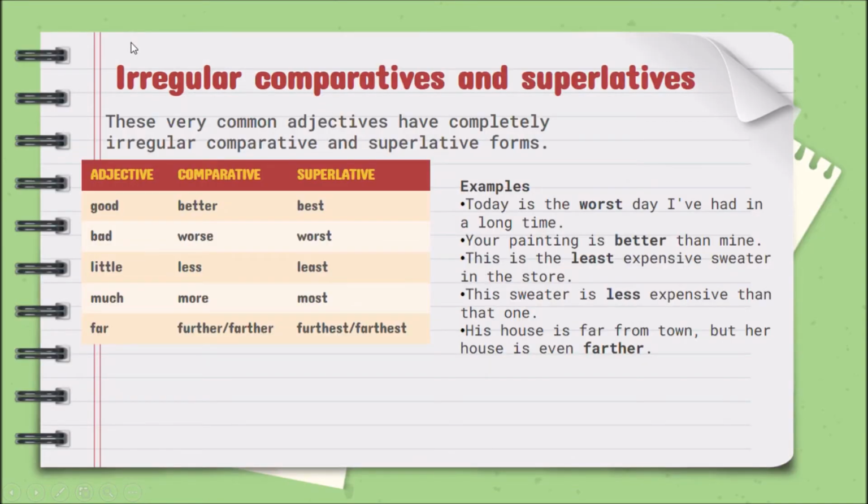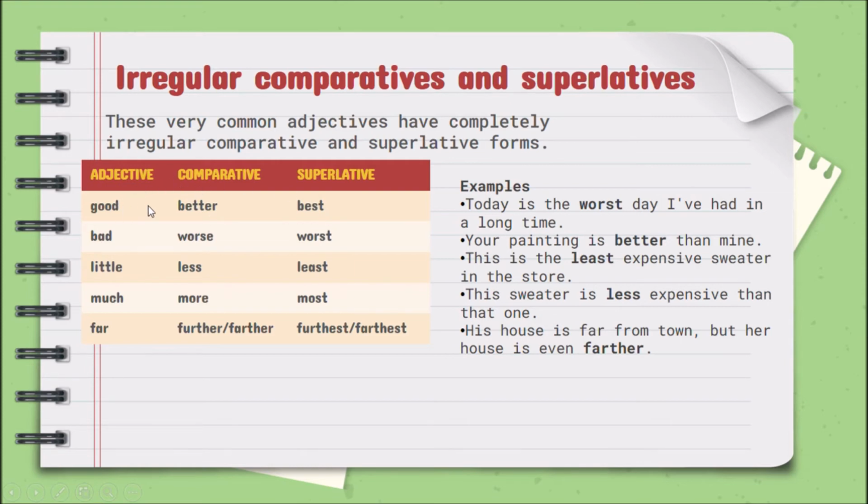Here we also have irregular comparatives and superlatives, but these are like 5 or 6 at the most. You don't have to worry about memorizing as you have to do with the irregular verbs. Here I have adjectives that are irregular when we talk about comparative and superlative, and these are very common. When we use the adjective good, ese sería un adjetivo de una sílaba, ¿cierto? Entonces lo que uno pensaría que es lo más lógico hacer es agregarle el er, pero este adjetivo good, it's an irregular adjective. So what do I have to do? For the comparative I use better, and for the superlative I use best, ¿ya?